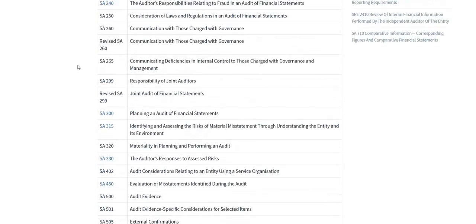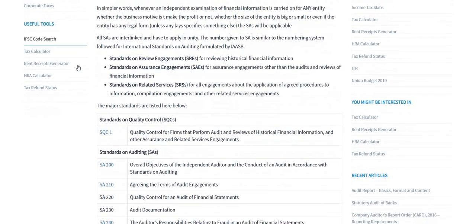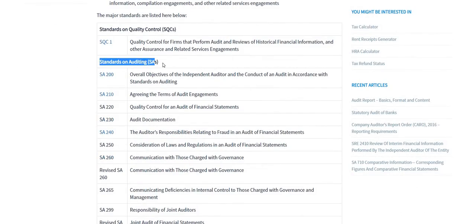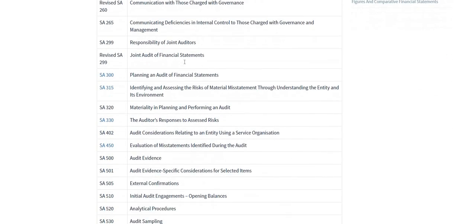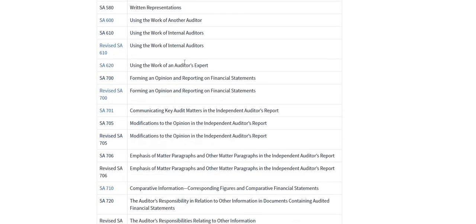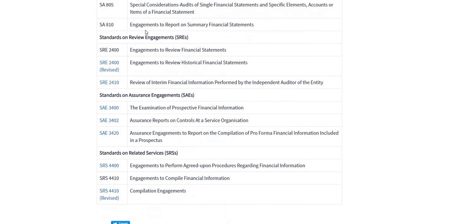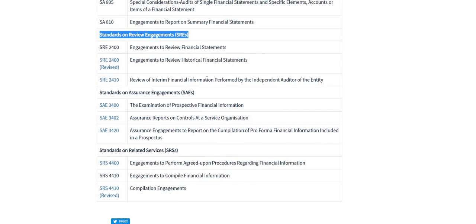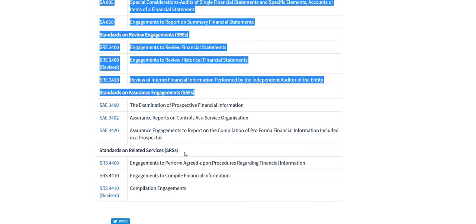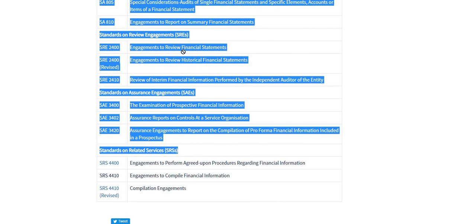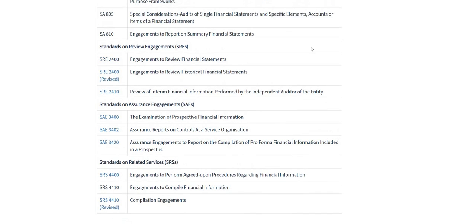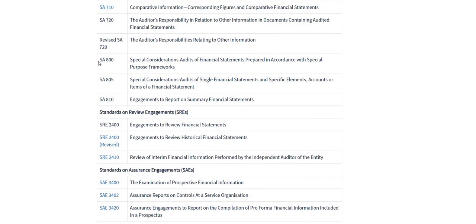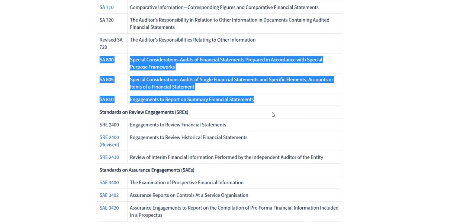which we'll be covering. In totality, if you see, there are 35 standards on auditing. SQC is only 1. So 35 plus 1 is 36. This is usually your CA Inter and CA Final portion right now, I think. But earlier, I think in Final, I'm not sure if it's still there or not, even these things were there. Review engagements, assurance engagements, and this thing. So basically 9 more standards you can say. So 45. And now they have removed these 3 also.